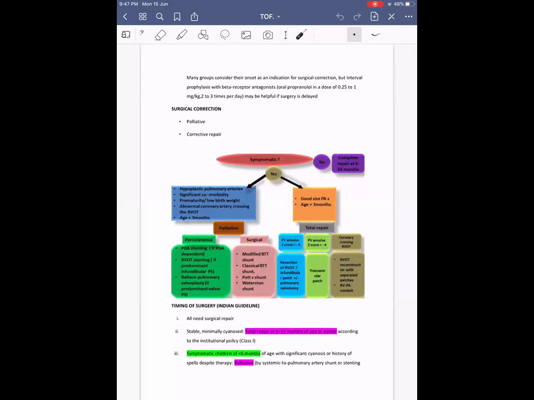It has action on both beta 1 receptors and beta 2 receptors. Beta 1 receptors are present in the heart, and by acting on them, it causes negative inotropic and negative chronotropic effect. As a result, the heart rate decreases. Once the heart rate decreases, the duration of diastole will be prolonged. So there will be better RV filling.